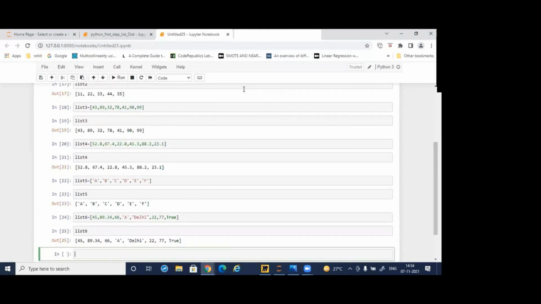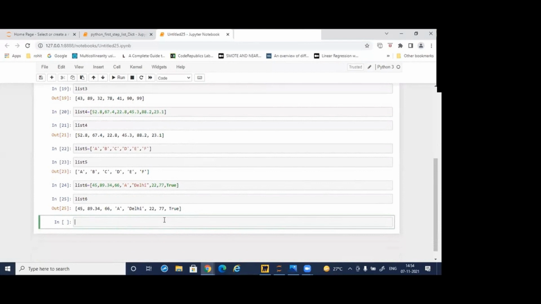Okay, try it yourself now. If you are having any query, do put into the chat support. Just make this list and you can make any kind of list there. Suppose here I'm making any name you can give.